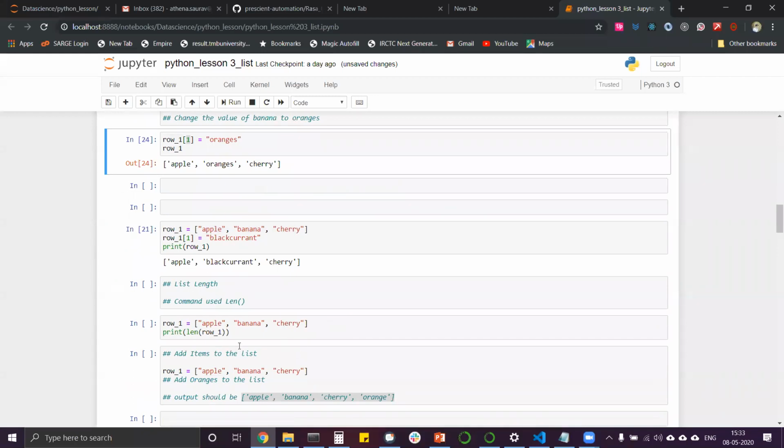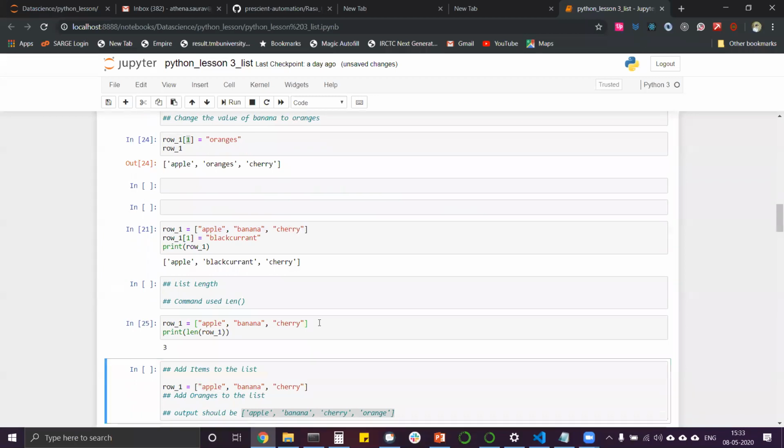The next command is obviously very simple; we have already discussed it a lot. With row_1, how can I know the length of the row, or the last element? We can simply do this with the len command. We get 3. It means the last index is 3 minus 1, that is 2: indexes 0, 1 and 2. By len we get the number of items inside a list. If we add oranges, it will be 4 now.